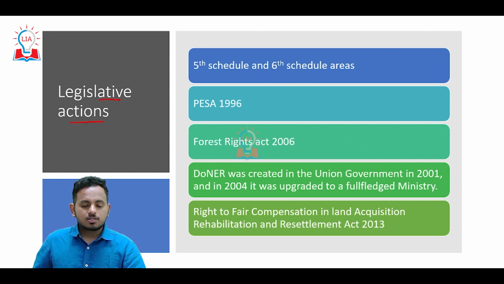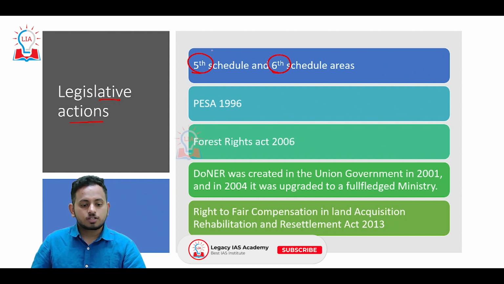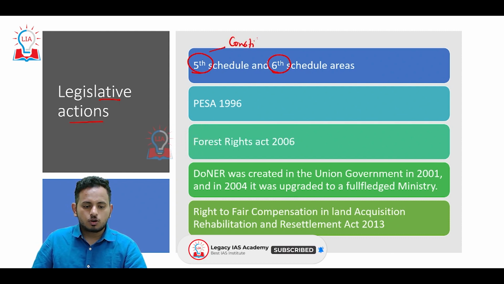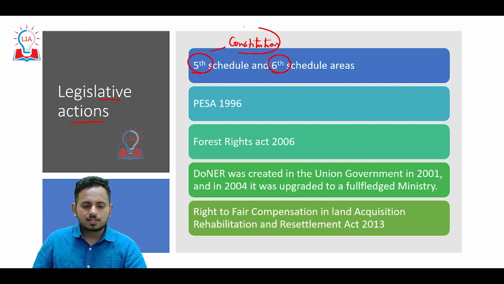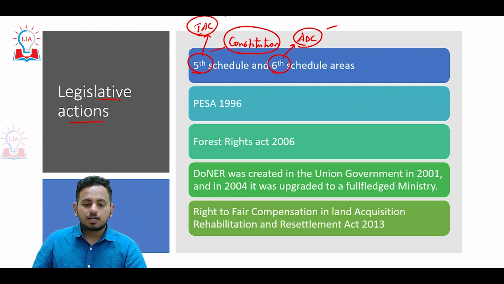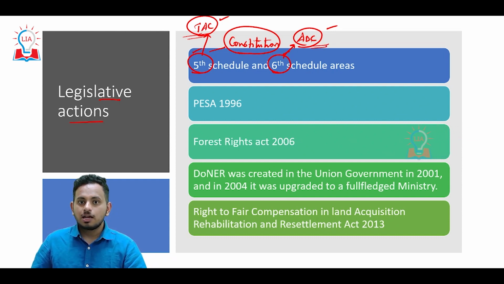Next, the legislative actions in order to protect the rights of tribes. We have the 5th schedule and the 6th schedule, okay, which are also a part of the Constitution, 5th schedule and 6th schedule areas. 5th scheduled areas have something called the Tribal Advisory Council. Sixth scheduled areas have something called the Autonomous District Council. This is something that you will be studying in your polity. You have a separate chapter on the 5th schedule and 6th schedule in your Lakshmikant. So whenever you're going through the Tribal Advisory Council and the Autonomous District Council, make sure you know these are provisions in the constitution in order to safeguard the rights of tribes.